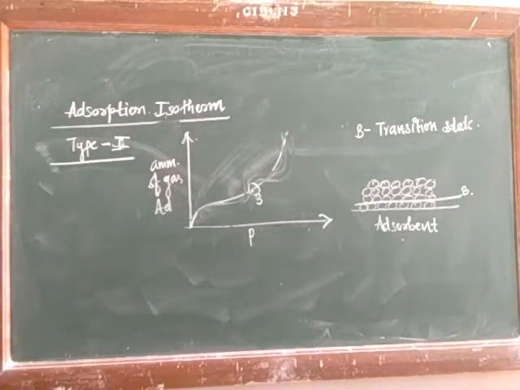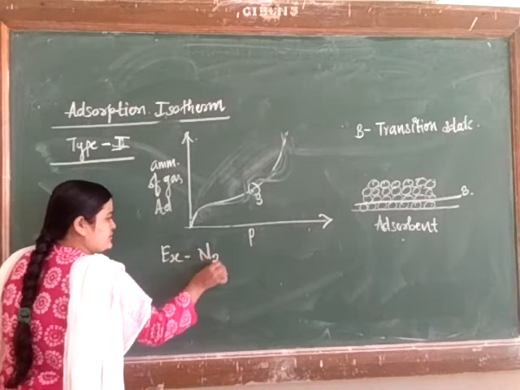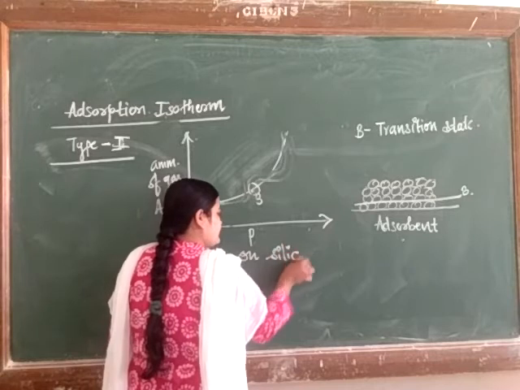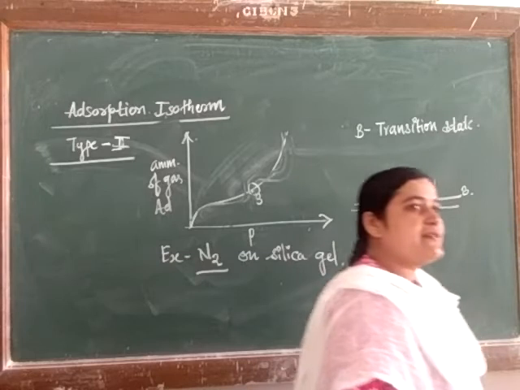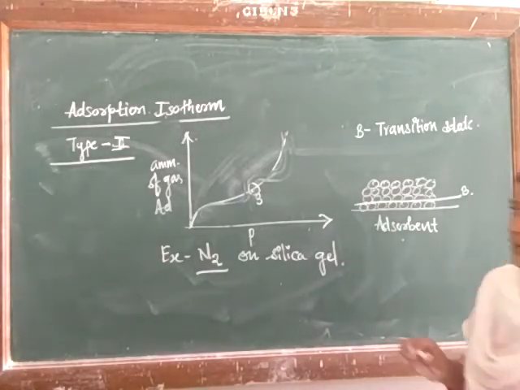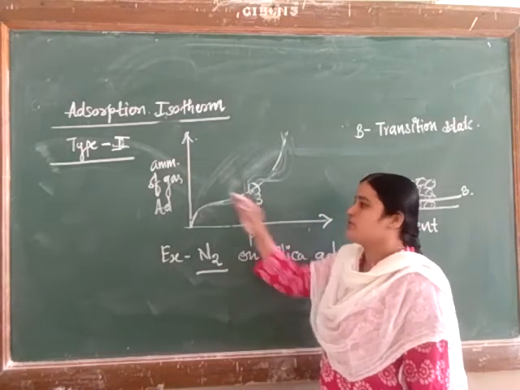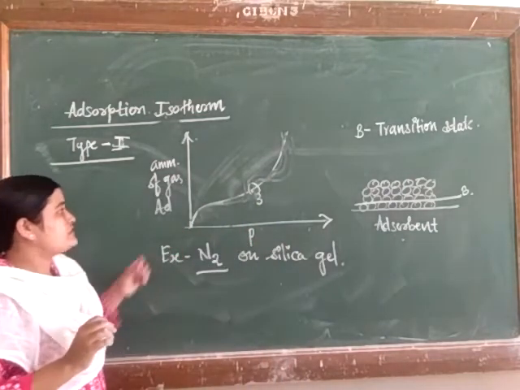In this second type of graph, the amount of gas adsorbed has reached the transition point B. Here an example we can give is adsorption of nitrogen gas on silica gel. This is an example of type 2. In the first type only the monomolecular layer forms, but in type 2 the transition stage is reached. First the monomolecular layer completes, and then the multimolecular layer of adsorption starts. This is type 2.